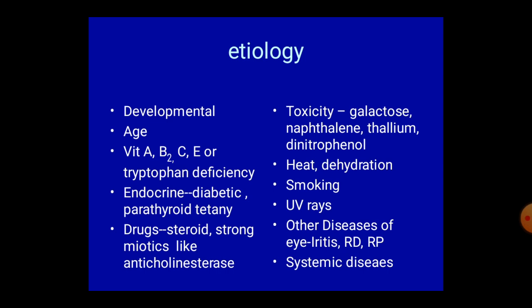There are some diseases of the eye which are called intrinsic diseases of the eyes like iridocyclitis, retinal detachment, retinitis pigmentosa, also responsible for cataract. These cataracts are called complicated cataract or secondary cataract. There are some systemic diseases also responsible for cataract like Marfan syndrome, Down syndrome, etc.